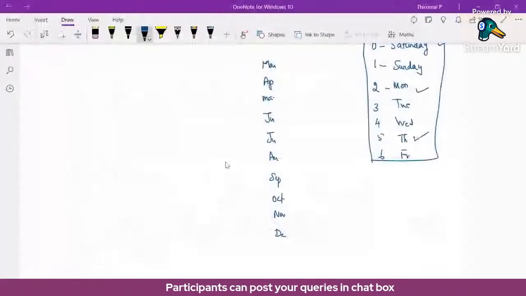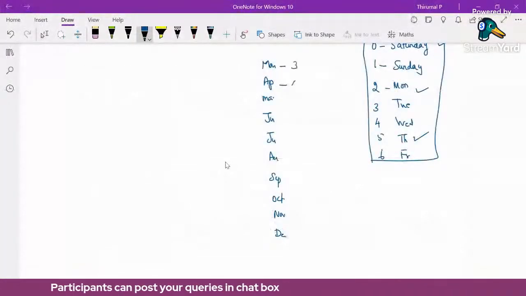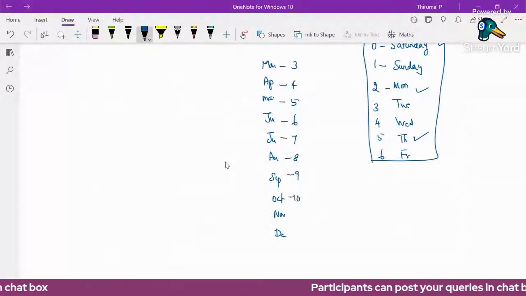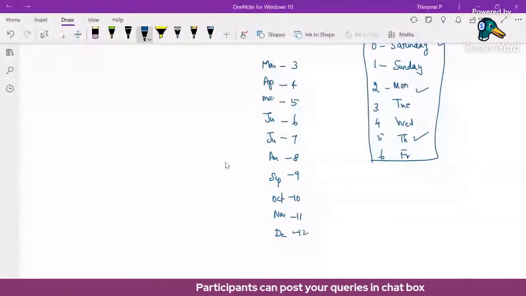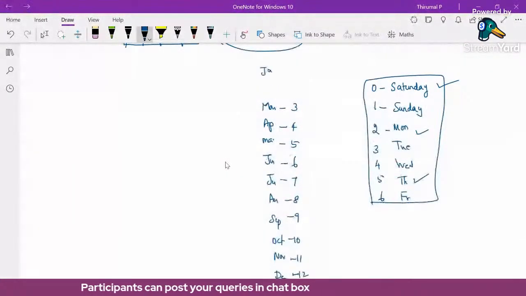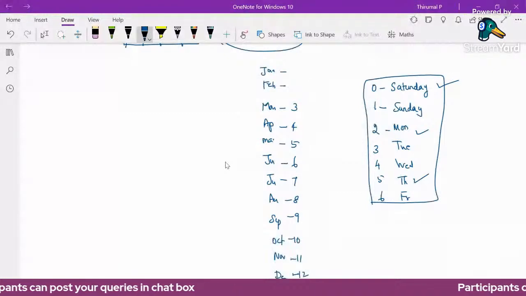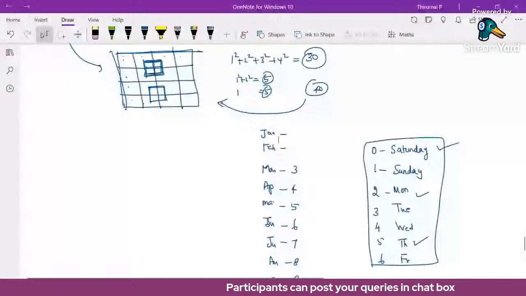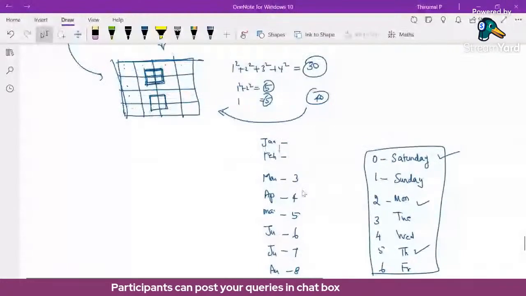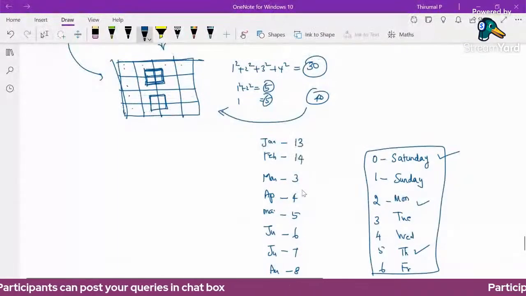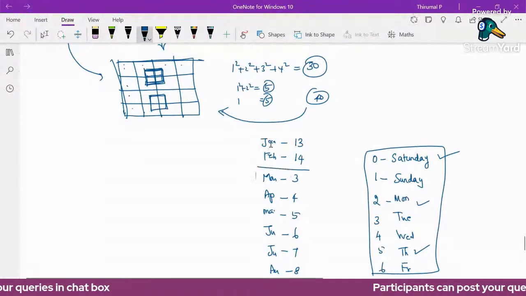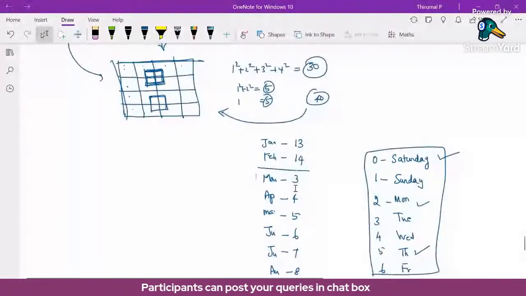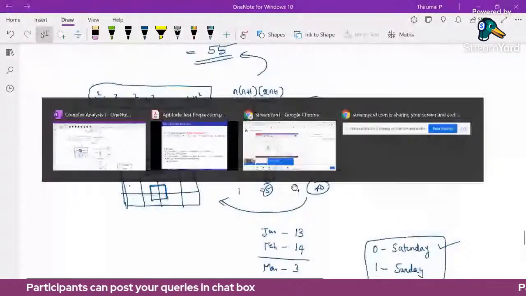3 is equivalent to March. So March means 3, April, May, 6, 7, 8, 9, 10, 11, 12. The remaining months are January and February. We are not assigning 1 and 2; we assign 13 and 14. January means 13, February means 14. We are assigning like this. Suppose we used 1 and 2; in this formula we would finally arrive at negative numbers also.